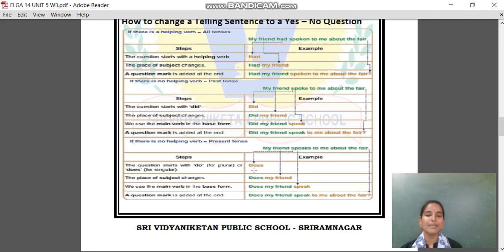Does is a helping verb we are using here, and my friend as the subject comes next to the helping verb. Does my friend. Here we are changing the main verb to the base form, speaks to speak. So does my friend speak to me about the fair? And it ends with a question mark. So this is how we will change a telling sentence to a yes no question.